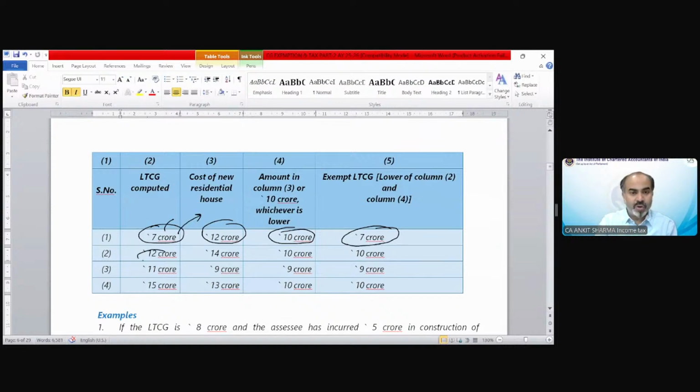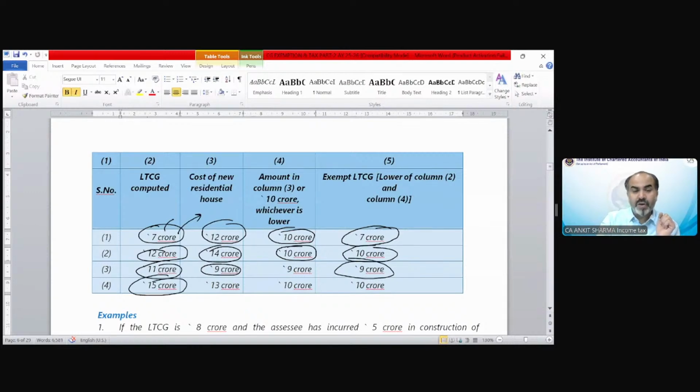Again, you have 12 crore capital gain, investment is 14 crore, but the maximum exemption you can claim is 10 crore. So the maximum could be 10 crore exemption. In another case, 11 crore, residential house 9 crore. The maximum exemption could be up to 9 crore, because investment of 9 crore is there, so you can get the exemption of 9 crore.